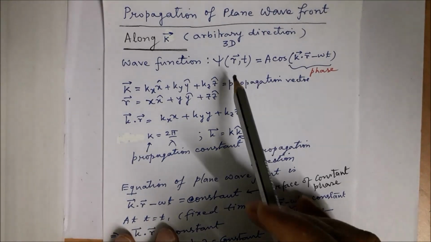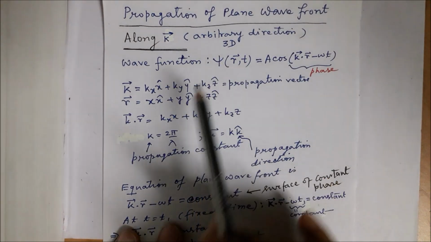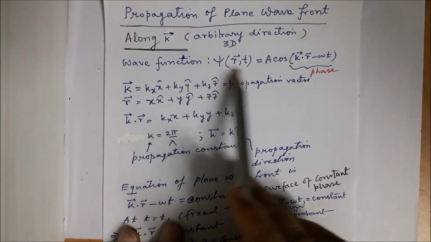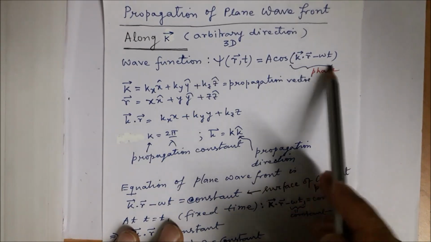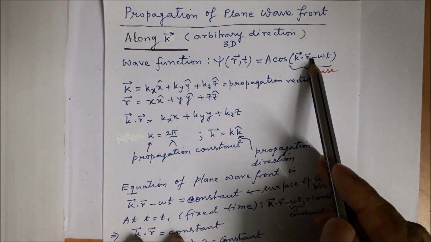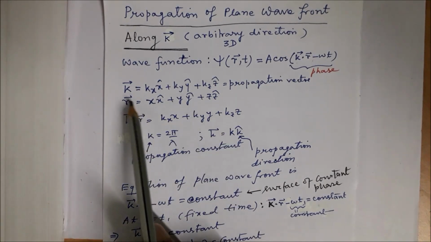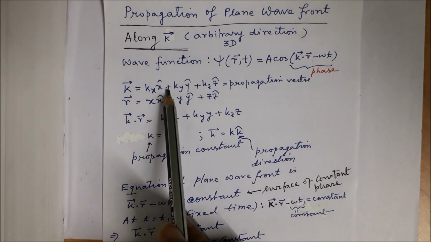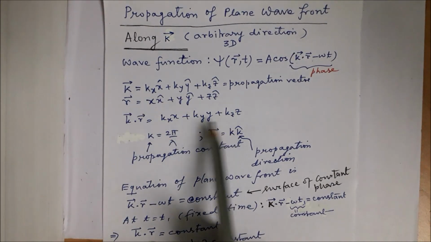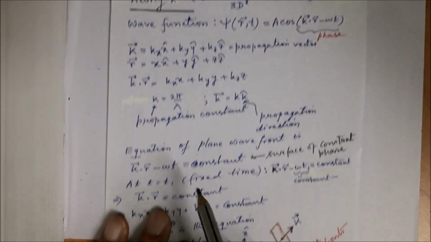So in this situation, we have 3D propagation; the earlier one was 1D propagation. In this 3D propagation case, this is the equation of the wavefront. As before, this is the phase, and here k dot r, where r is a vector, is given by this expression, where vector k has been resolved into 3 unit vectors and vector r is this amount. If you take the dot product, we end up with this relation.